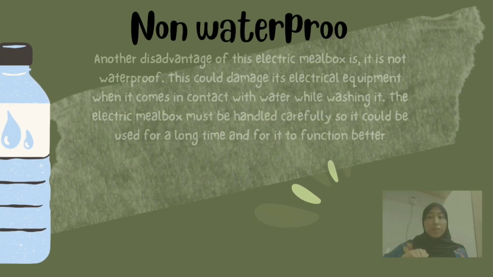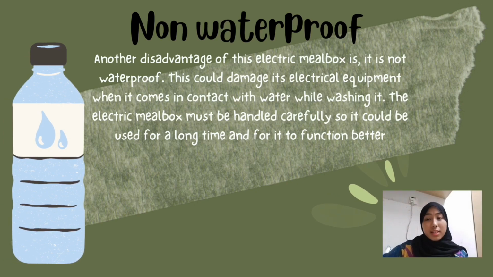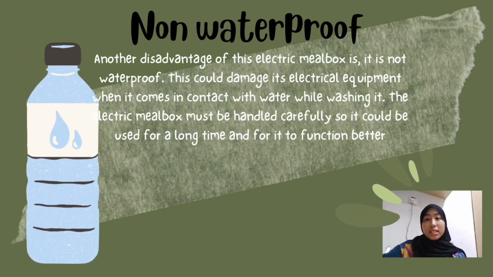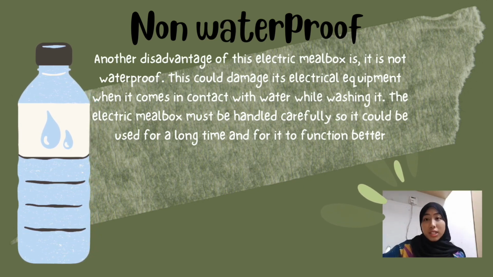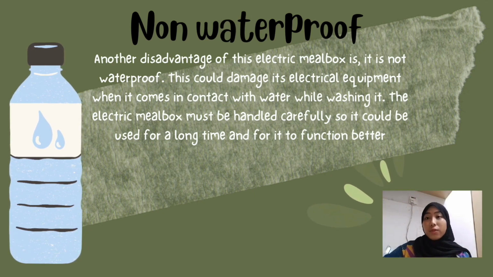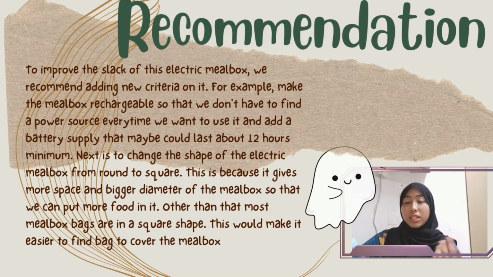Second, I think this is a common disadvantage that we can find easily on the product, which is that it's non-waterproof. Another disadvantage of this electric Mealbox is that it is not waterproof. This could damage its electrical equipment if it comes in contact with water while washing it. The electric Mealbox must be handled carefully so it can be used for a long time and function better.